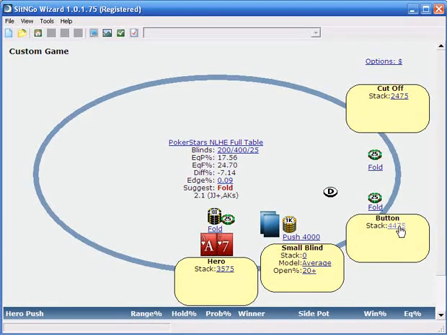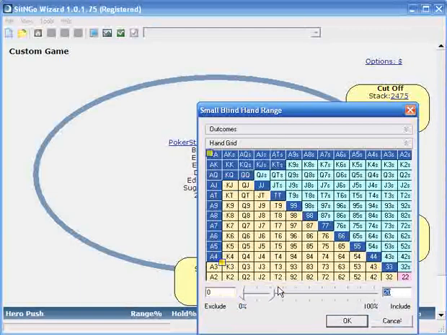And the button would also be guaranteeing the money, and these guys would be gaining a tremendous amount of equity that we would be losing. So, against a narrow shoving small blind, we are correct to fold up to very strong hands. And what kind of hand will we need to call? Well, we would need, again, jacks or ace-king suited. But let's say that 20% is pretty narrow.